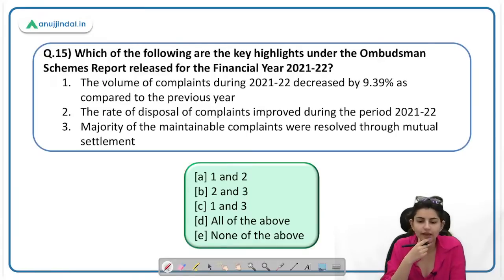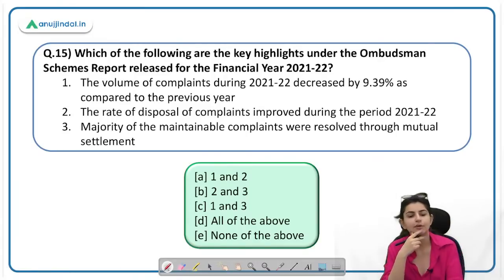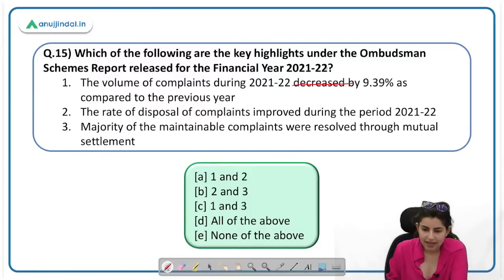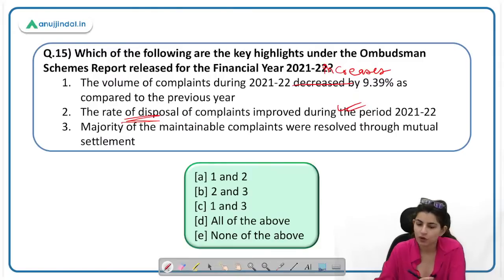Good. Which of the following are the key highlights under the Ombudsman Scheme report released for the financial year 21-22? The volume of complaints decreased. Volume of complaints actually increased. Then the rate of disposal of complaints improved. Yes, the rate of disposal of complaints was more than 90%. Majority of the maintainable complaints were resolved through mutual settlement. This statement is also correct. So the second and third statements are correct. The first one is incorrect, and we have to find out the correct statement. So B will be the answer.